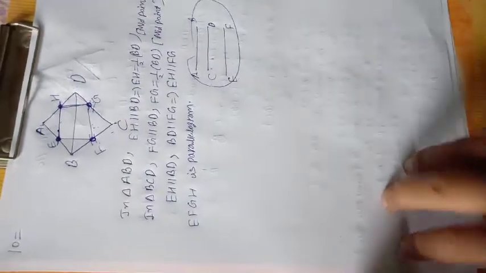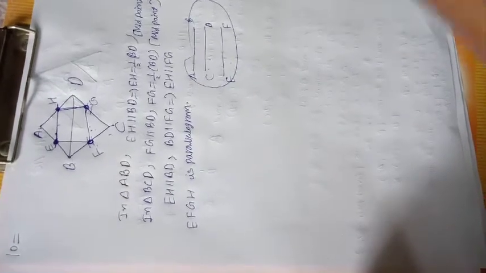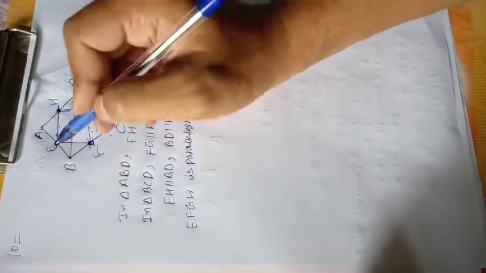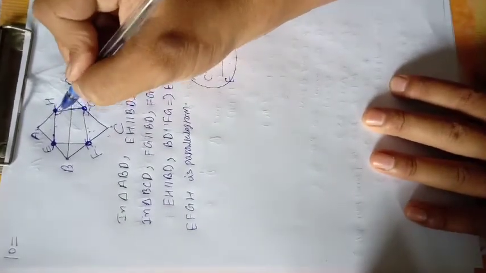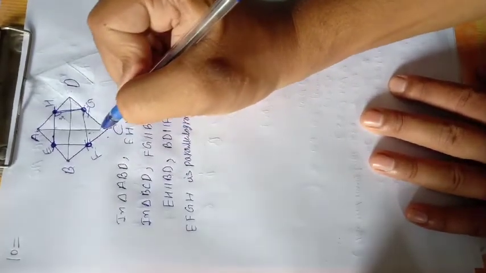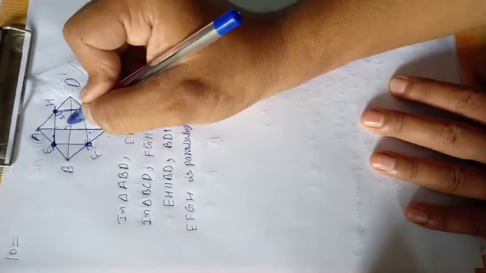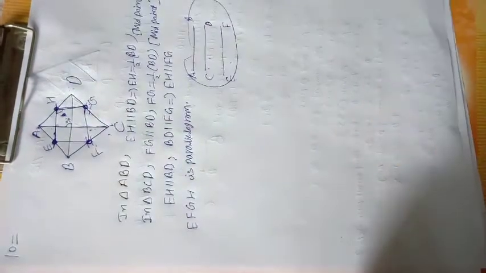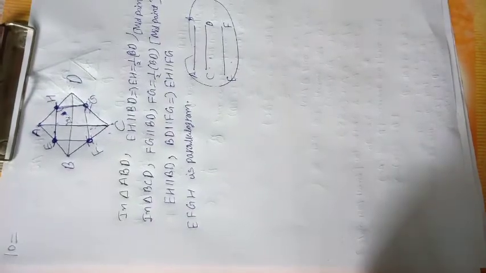Properties of a parallelogram. Look, you can do this type of question only when you know the properties of a parallelogram, kite, rectangle, square and rhombus. Now it is a parallelogram, but we have to prove that it is a rectangle. So we have to prove that each angle is 90 degrees. Now how to prove that? We know that diagonals of a kite intersect each other at 90 degrees. So this is 90, and we have to prove with the help of this 90, because of the property of a kite, diagonals intersect at 90 degrees. Now we have to prove that.